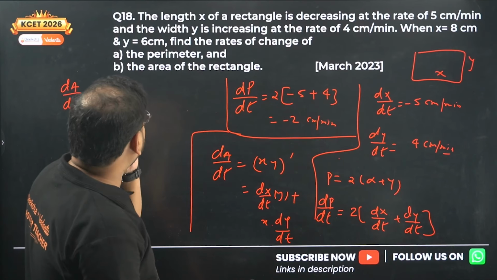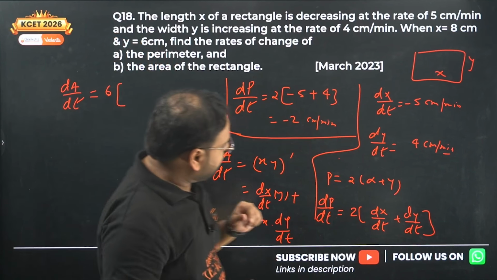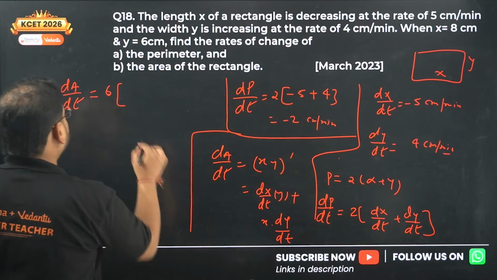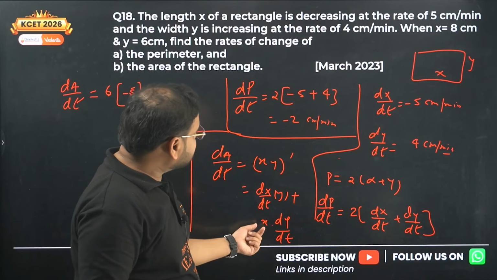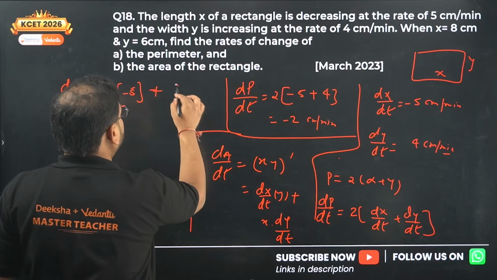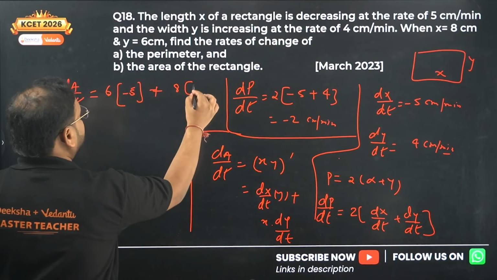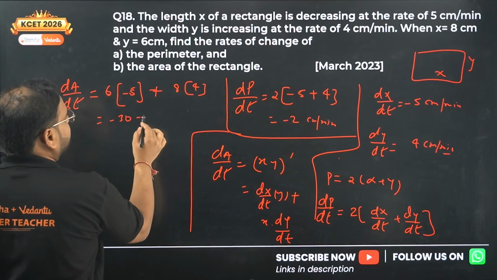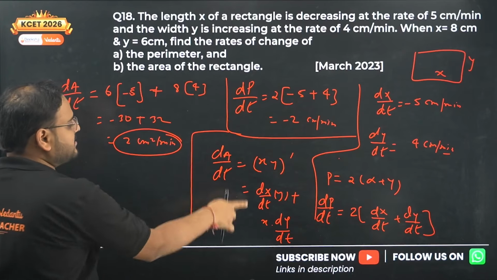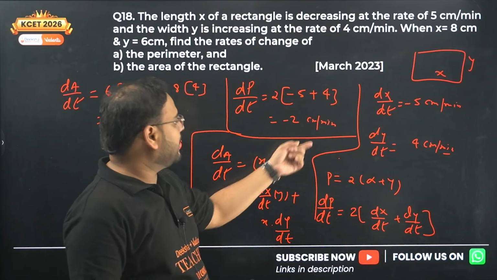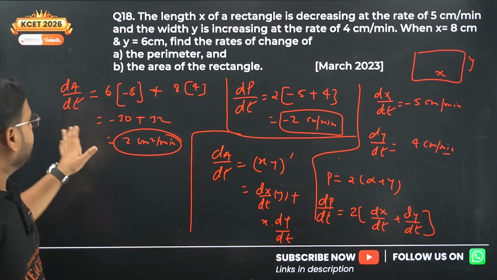y is 6, so 6 into dx by dt, which is minus 5. So write 6 into minus 5 plus x into dy by dt. The x value is 8, so 8 into dy by dt, which is 4. So what do I get? Minus 30 plus 32, that's 2 centimeter square per minute. So your answer for perimeter is minus 2 centimeter per minute, and your answer is 2 centimeter square per minute as the rate of change of area.